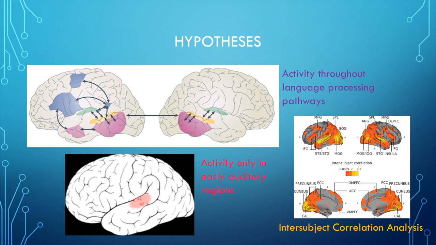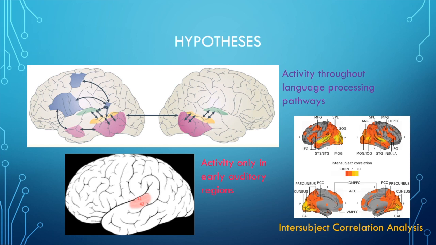What were their hypotheses? Well, when they had participants listen to the narrative in their native language, they expected responses to the story would be reliable, not only in early auditory areas, but also in higher order regions. When they had Anglophones listen to the unintelligible Russian narrative, they expected activity in early auditory areas, but no reliable responses outside these areas. They did not need to specify a priori hypotheses about regions that would respond specifically to content, as they used a voxel-wise approach.